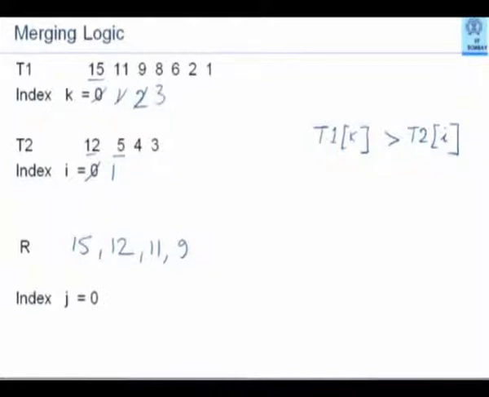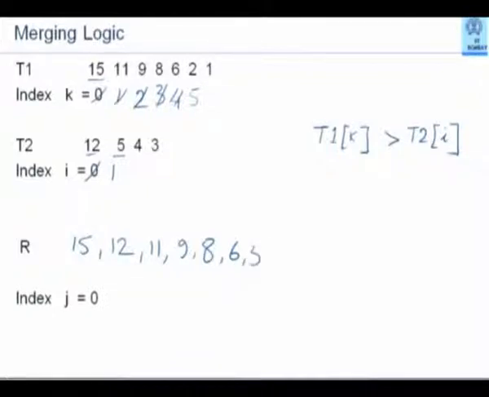8 and 5 will be compared. What will happen now? 8 will go here and this will become 4. Now 6 and 5 will be compared. 6 will go here, this will become 5. Now 2 will be compared with 5. Which is greater? 5.